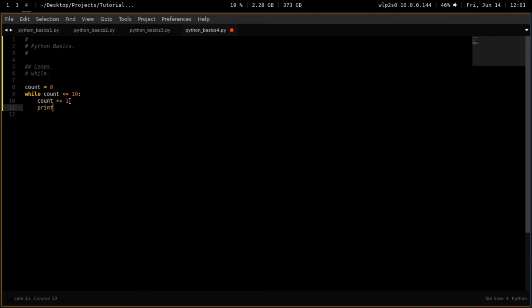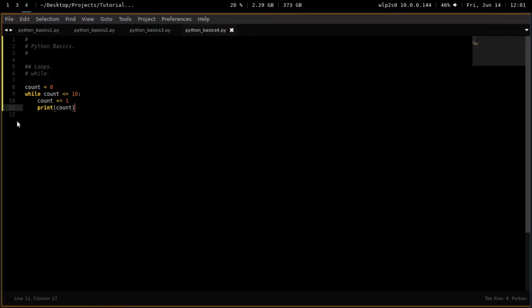So we'll add one more line inside that scope, and we'll just print count out. Now it gets to count plus equal 1, then it prints count, and then it ends the loop, and since it's a while loop, it goes back up and it checks. Count still smaller than 10.